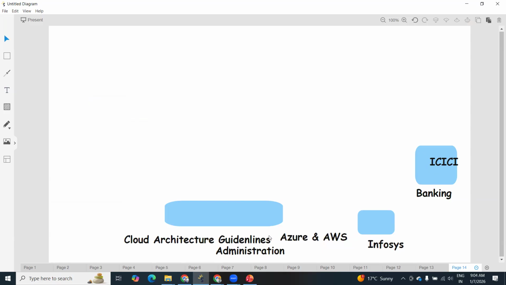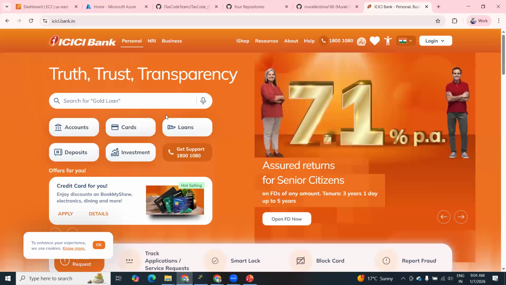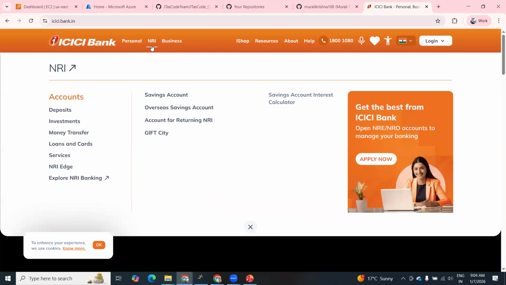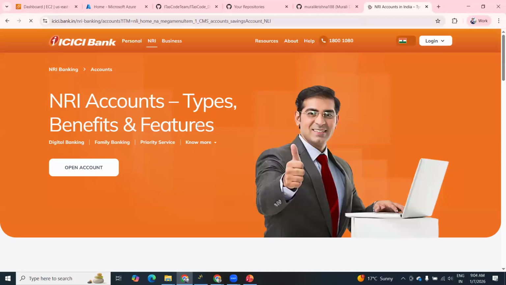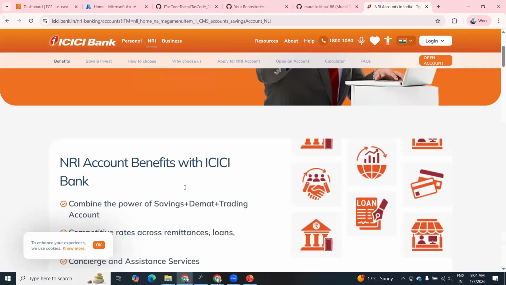Okay. Now just imagine we are ready with our cloud and the environment is ready. Now ICICI Bank is offering multiple services. These services are not static, right? If a new scheme comes, they need to add it here. For example, some deposit-related new features and new plans are there, and they need to update these features also.